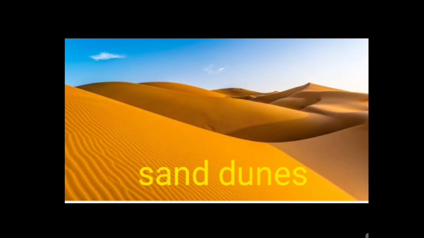Sand dunes. Sand dunes are formed by continuous erosion of rock surfaces affected by fast blowing winds. This sand gets transported by the wind. Wherever the wind loses velocity, the sand gets deposited and forms a hillock of sand called a dune.